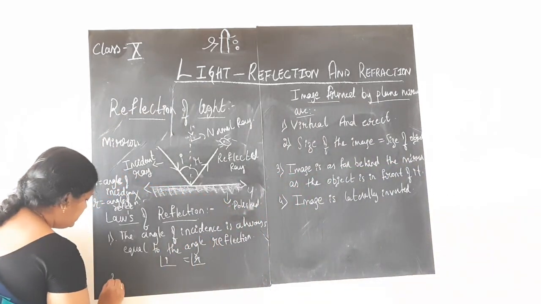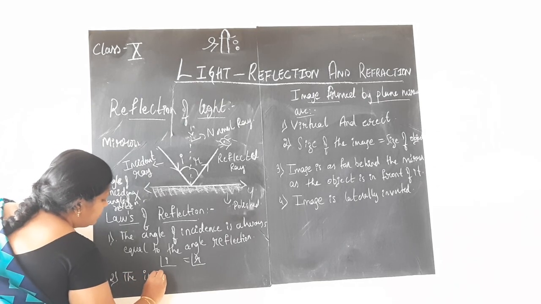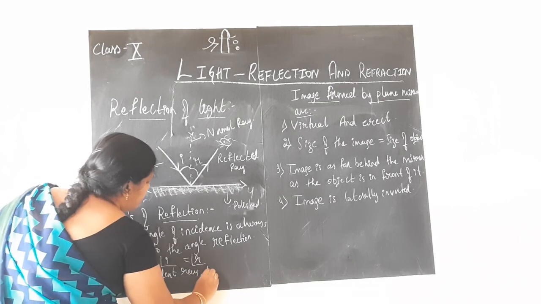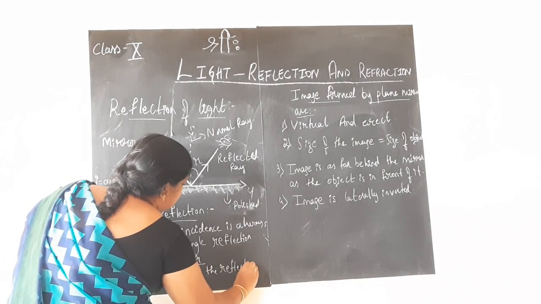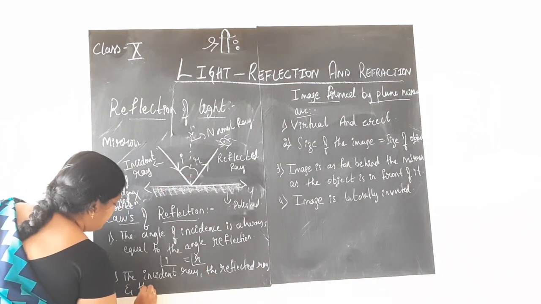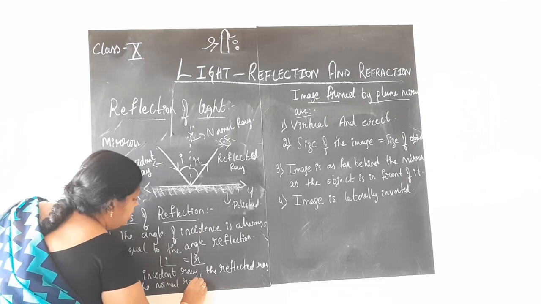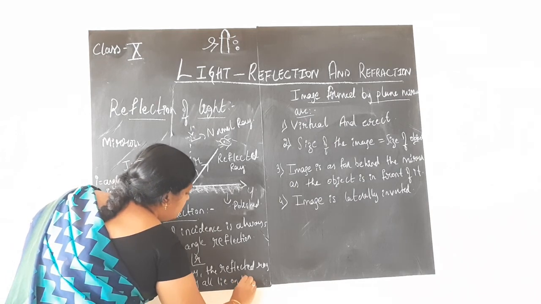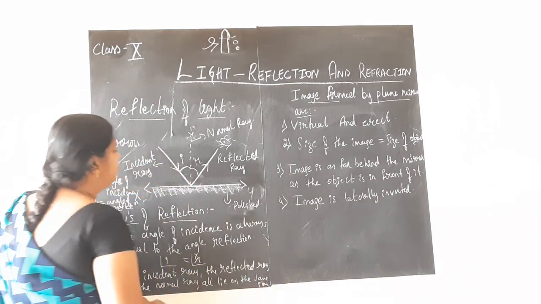Second point says that the incident ray, the reflected ray and the normal ray, also you can write, and the normal ray all lie on the same plane. That is the second point.